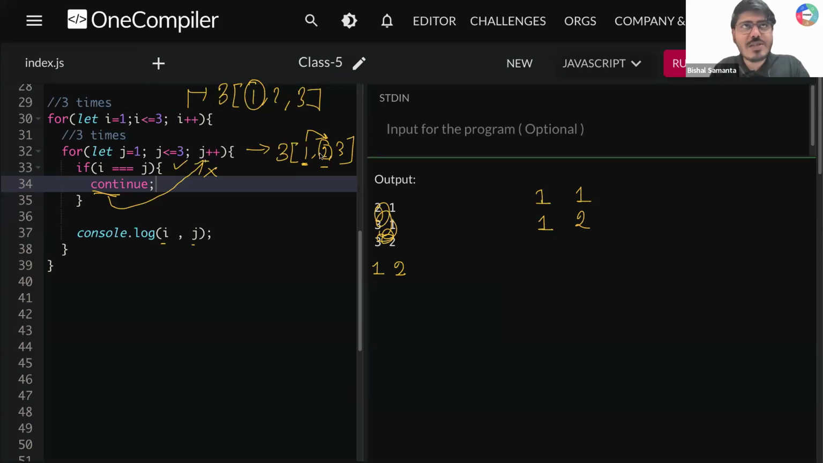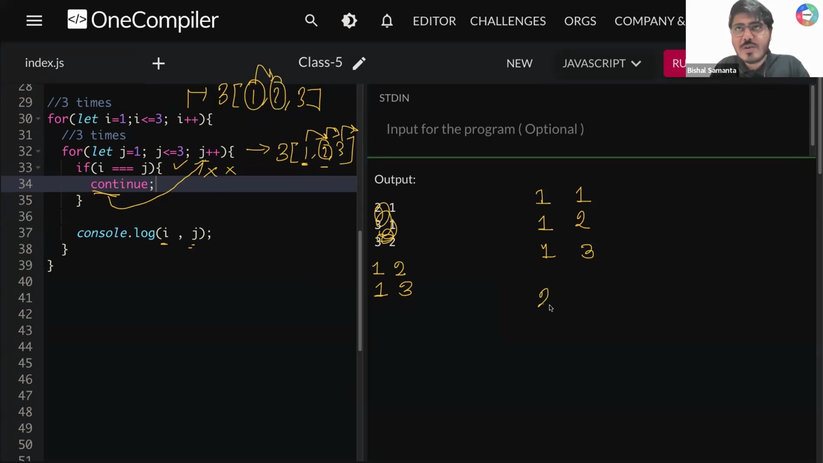After that, j plus plus, this 2 will become 3. Now tell me, 1, your outer loop value, and 3, is that matching? No, that is not matching. You are printing console.log i comma j. What is the i value? The i value is 1. What is the j value? The j value is 3, right? After that, there is nothing more. The inner loop will terminate and then by default it will come to the next iteration, 2.